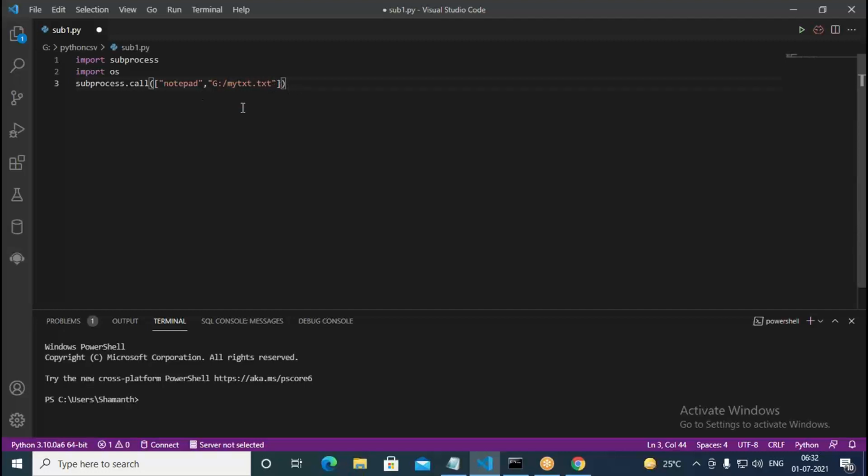If it already exists, what happens? It is going to open that, else it will ask us to confirm whether we want to create it or not. Okay, so it is nothing but subprocess.call. With the help of that we can launch other applications. Similarly, I put here one more application, calc. I want to launch three different applications here.